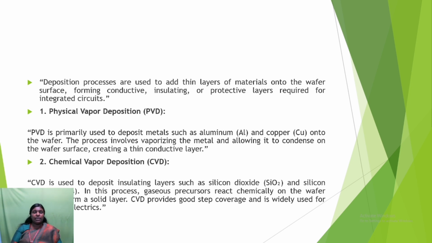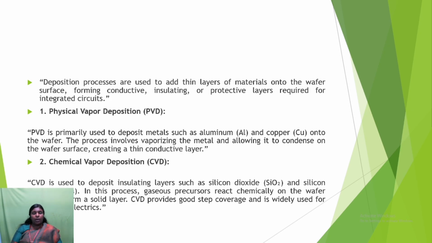The first one is physical vapor deposition. PVD is primarily used to deposit metals such as aluminum and copper onto the wafer. The process involves vaporizing the metal and allowing it to condense on the wafer surface, creating a thin conductive layer. That is called PVD. Next, in CVD, you deposit insulating layers of silicon dioxide and silicon nitride.